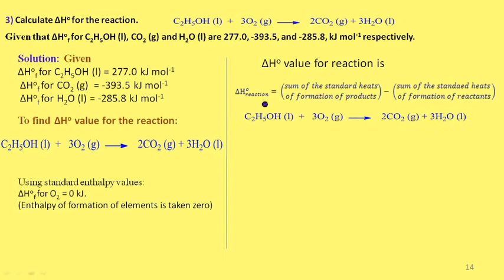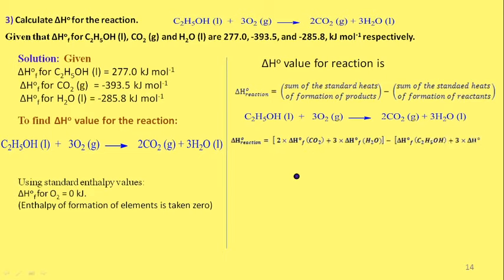For the combustion of ethanol, we can write: enthalpy change for reaction is equal to twice the enthalpy of formation of carbon dioxide plus thrice the enthalpy of formation of water, minus the enthalpy of formation of ethanol plus 3 times the enthalpy of formation of oxygen.